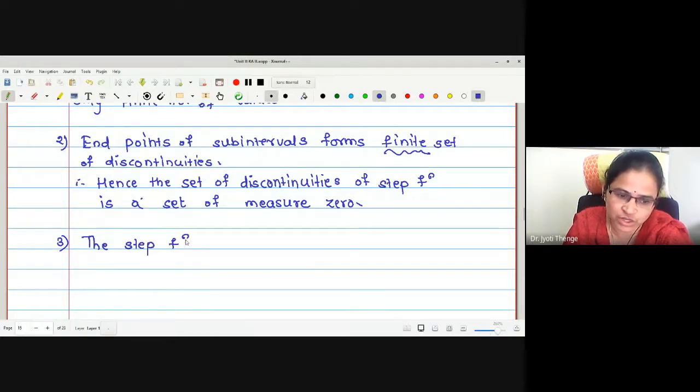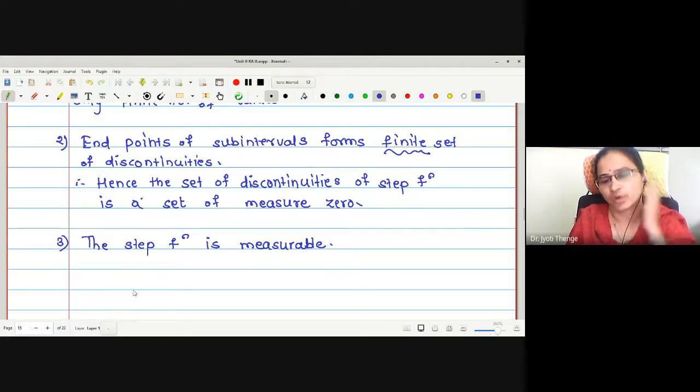Now one may have a question: how is it measurable? The step function is measurable. Okay? Why is it measurable? What is the definition of a measurable function? What we want in a measurable function is that the domain is measurable and it satisfies one of the statements of the proposition. Correct now?